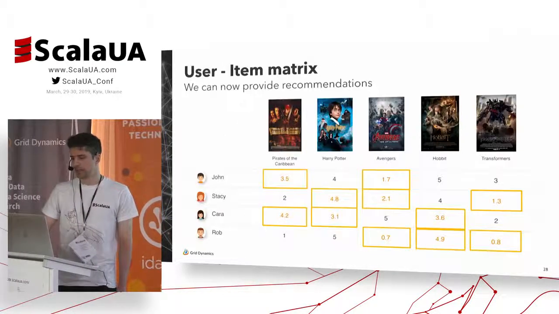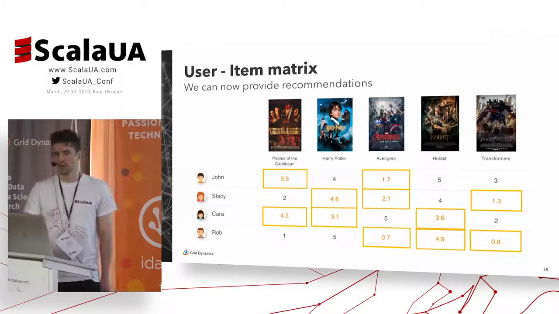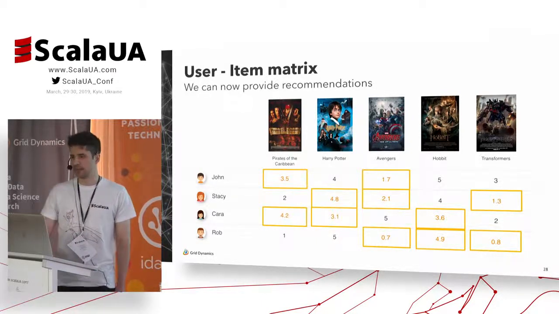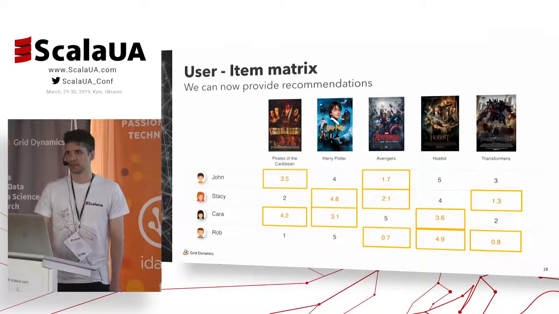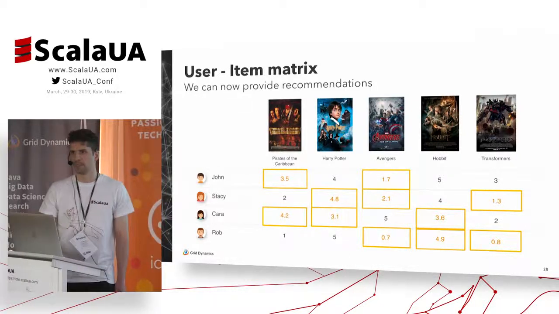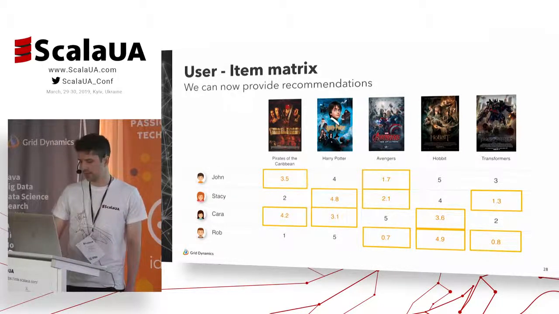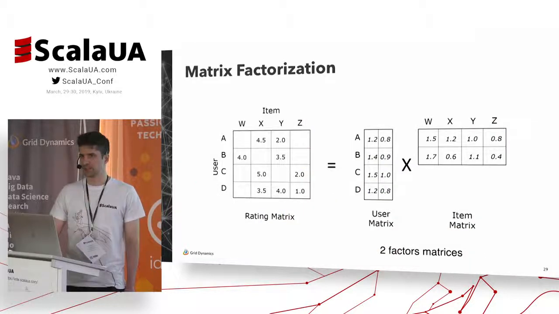And the problem of the user-item matrix is that it is just too sparse. In reality, we may have millions of users and millions of items, and only a low number of users provide feedback on a few products. It's just too complicated to do math with this representation, and that's why many ideas and approaches try to evolve to some dense representation instead. And matrix factorization is one of these approaches.